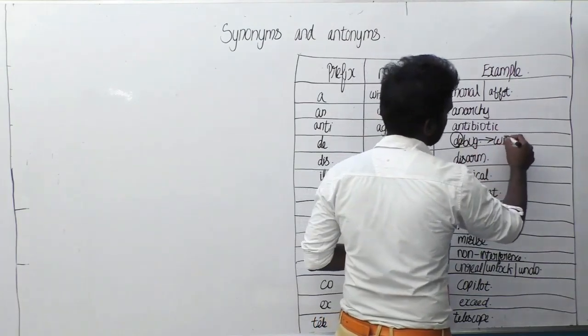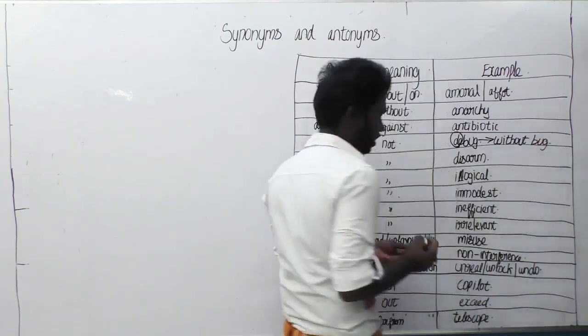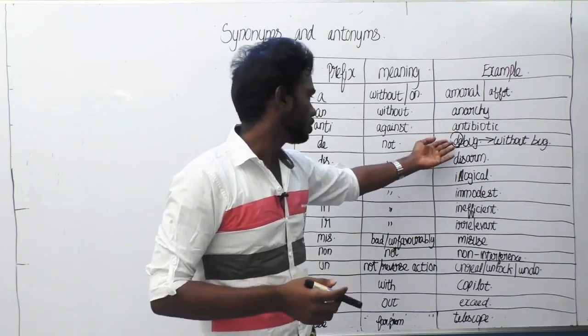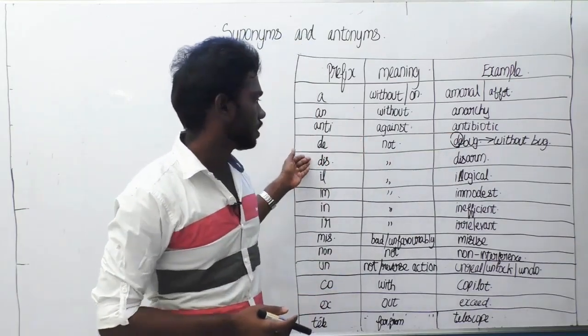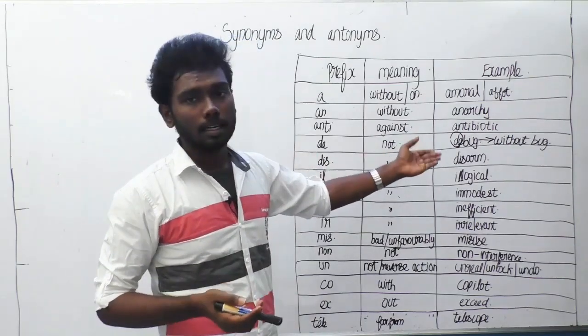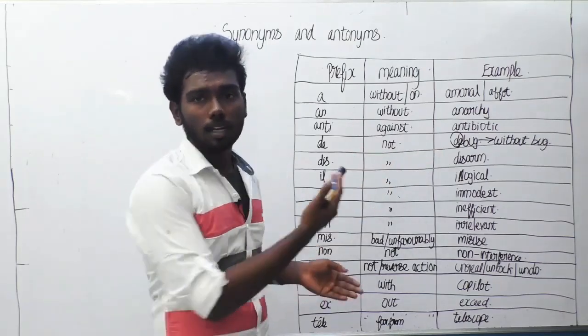Without bug. We are doing something to get the thing without bug, so it can be said as debug. So the prefix de means not. The next prefix is dis. Dis also means not. For example, disarm, dislike, not liking. So that is the example for that.